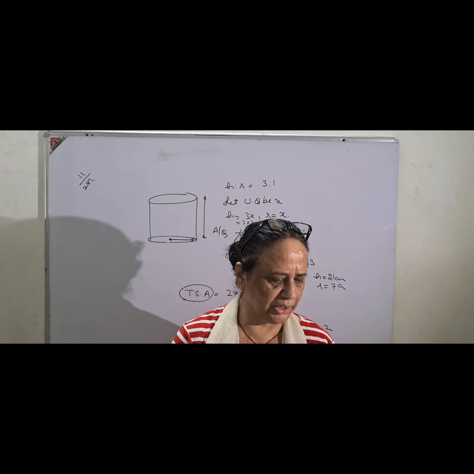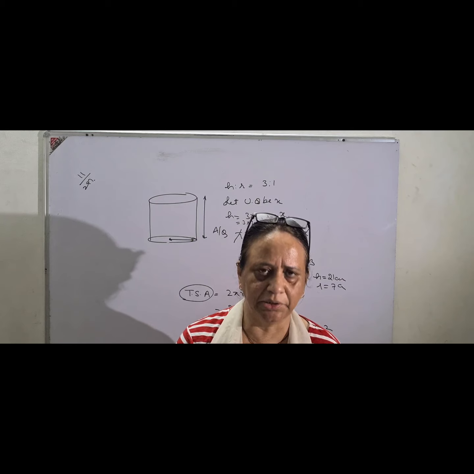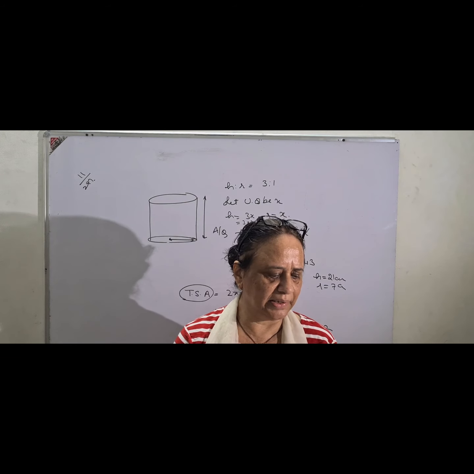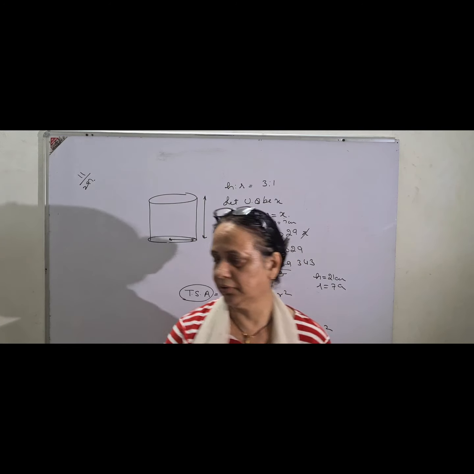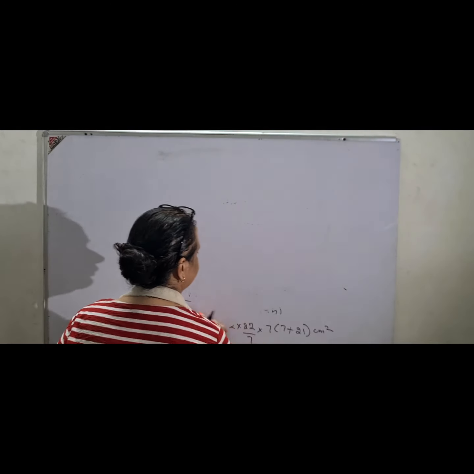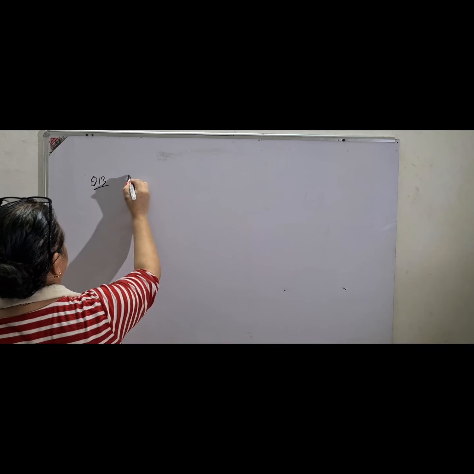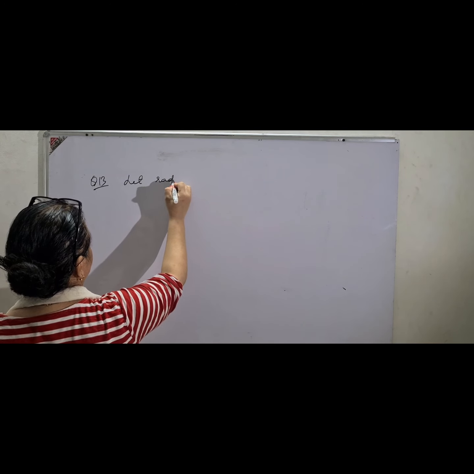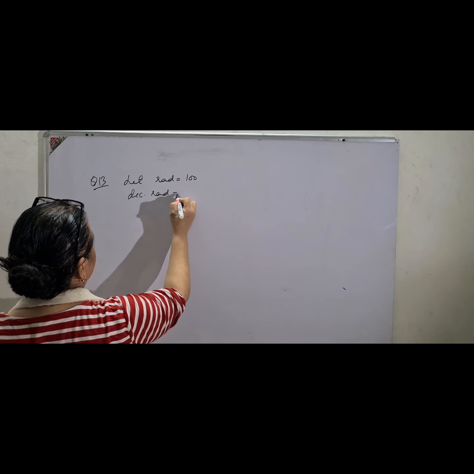The radius of a solid right circular cylinder decreases by 20% and height increases by 10%. You can take 100. That will be easier to solve calculation wise. Let the radius be 100 suppose, then it decreases by 20%. Decreased radius, it is very simple.